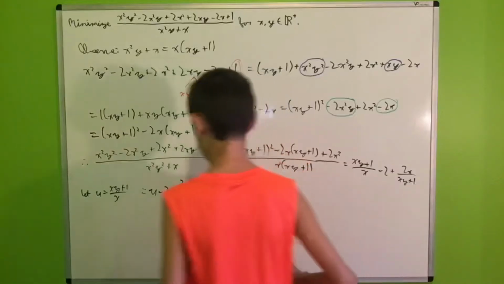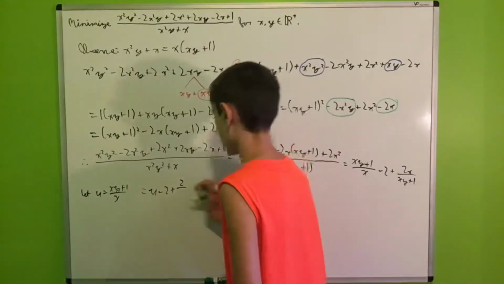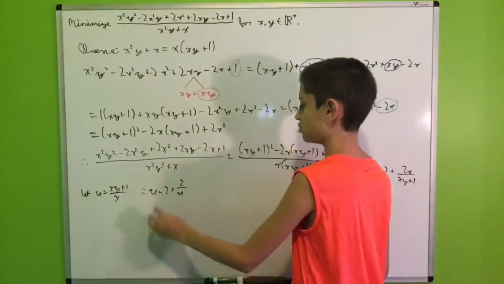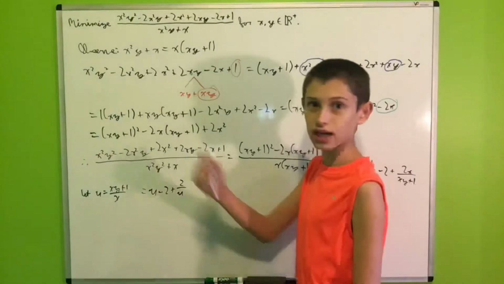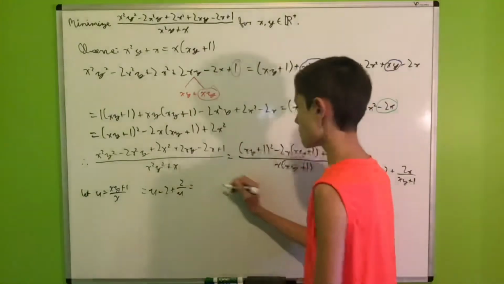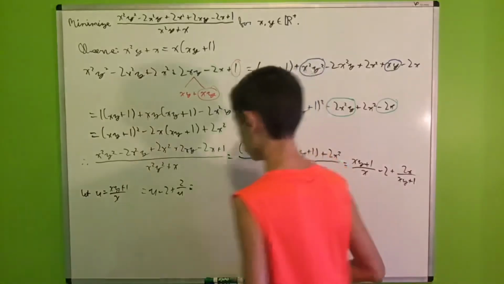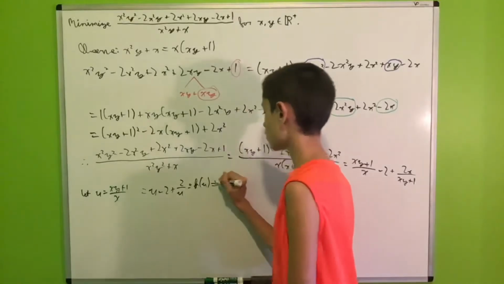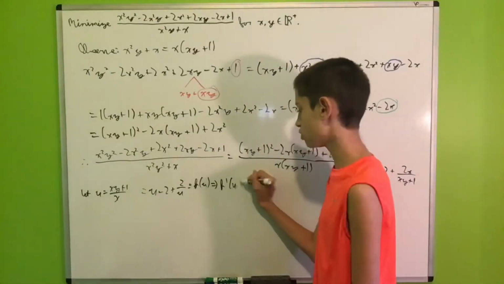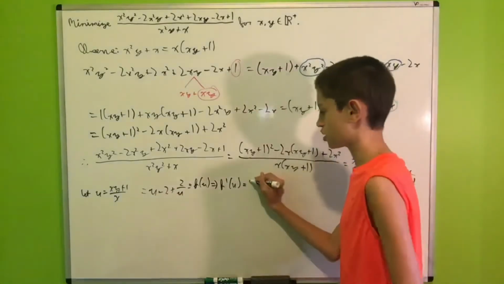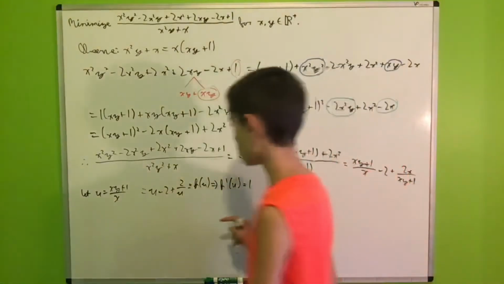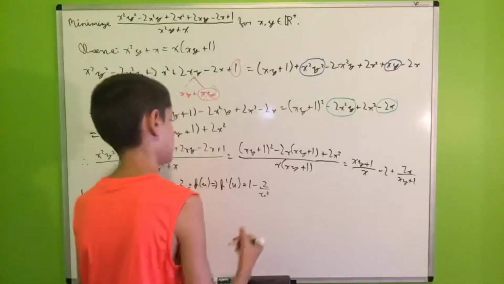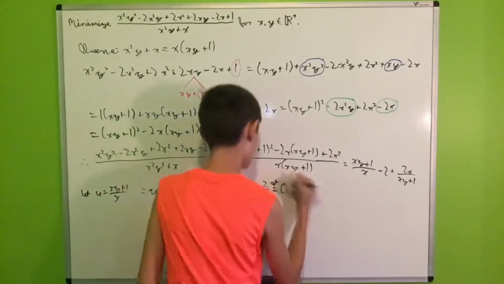2 over u. And now, as I said earlier, we have transformed this expression in 2 variables into this expression in 1 variable. And we can easily minimize this expression, so we will let this expression be equal to f of u, and now we can just take the derivative. So f prime of u will be, derivative of u is just 1, derivative of negative 2 is 0, and derivative of 2 over u is negative 2 over u squared. And now we will set the derivative equal to 0.